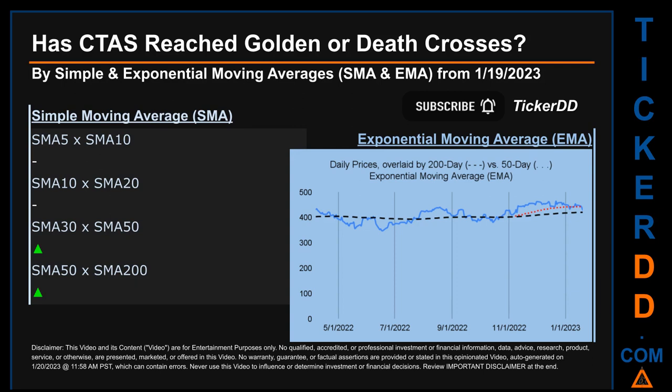For simple moving average, by comparing 50 to 200 days, we found a bullish golden cross signal since the 50-day SMA crossed above the 200-day. Continuing with SMA, we looked across the 5 to 10, the 10 to 20, and the 30 to 50-day ranges to see if golden and death crosses had been reached. We found golden cross signal for the 30 to 50. We could find neither golden cross nor death cross signal for the 5 to 10, the 10 to 20.